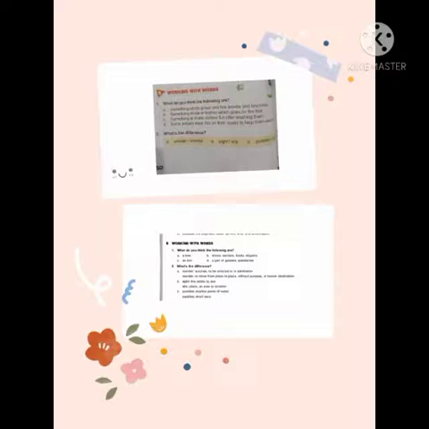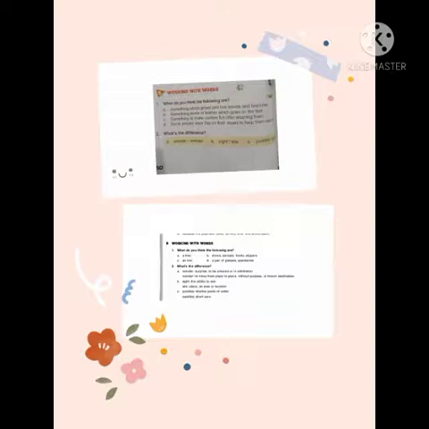An iron makes clothes flat after washing them. The last one is, some people wear this on their noses to help them see better. These are glasses. Question number 2 is, what's the difference? Number 1, wonder and wander. Wonder means surprise and wander means to move from place to place without purpose.